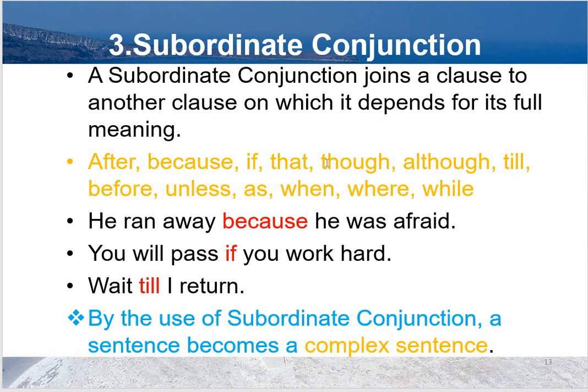Subordinate conjunction. A subordinate conjunction joins a clause to another clause on which it depends for its full meaning. In subordinate conjunction, one is an independent clause and the other is a dependent clause. After, because, if, that, though, although, till, before, unless, as, when, where, while, these are very common subordinate conjunctions. You should memorize them. He ran away because he was afraid.